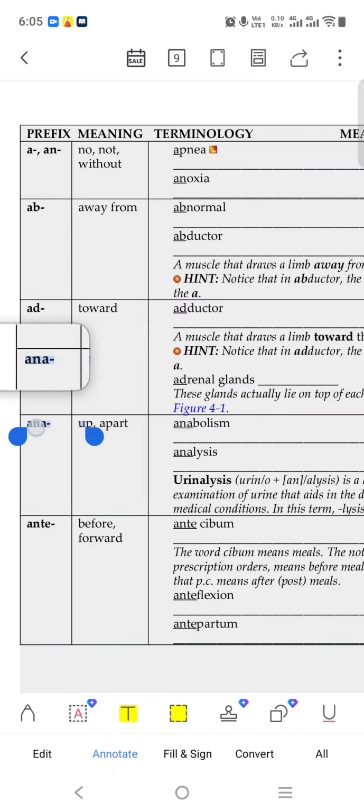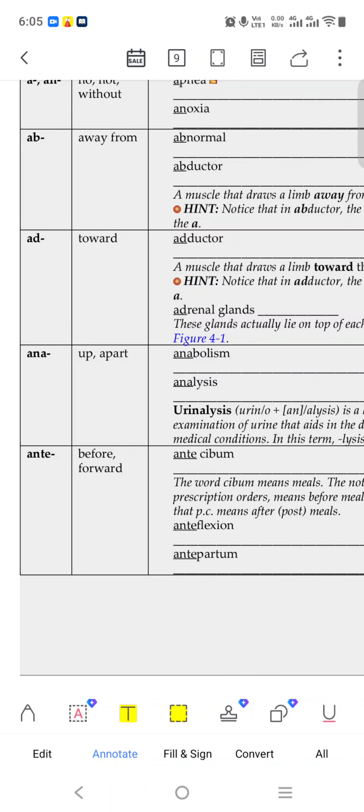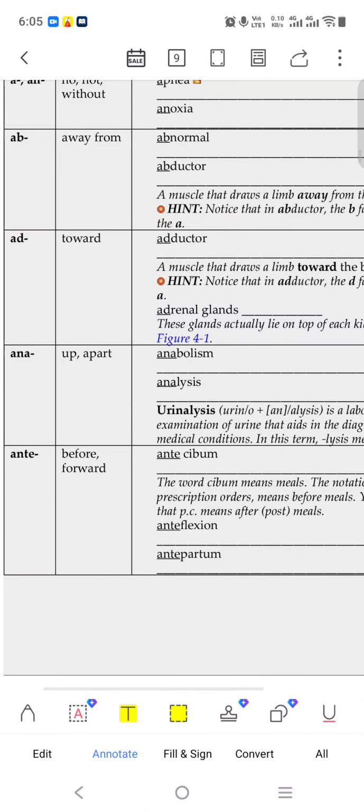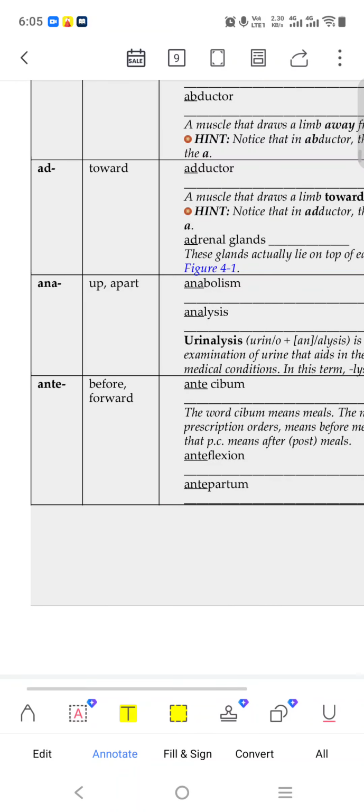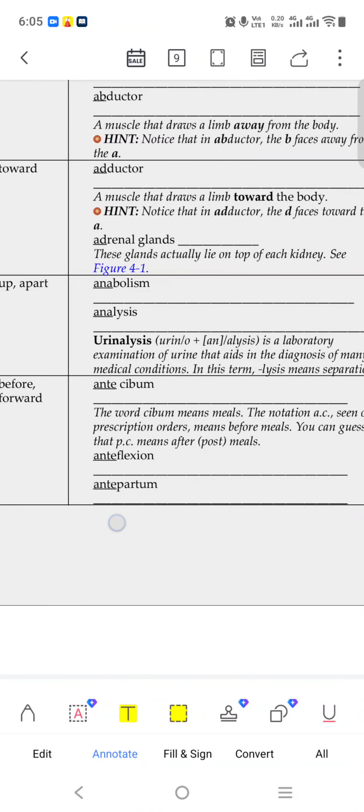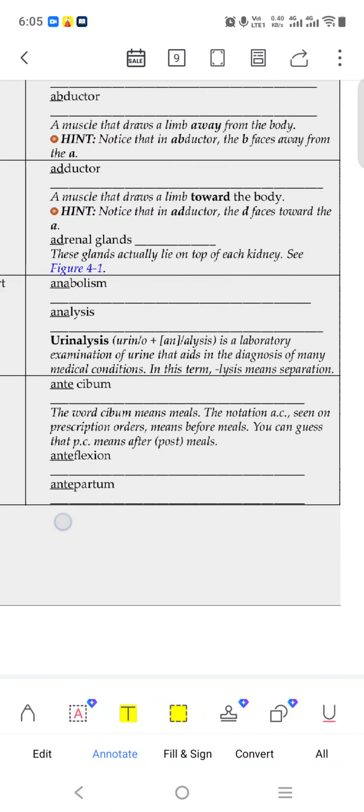Ana means up. Anabolism, analysis, like checking out. Anabolism, catabolism, we have seen. Ante means before, like antecibum. Cibum means meals.